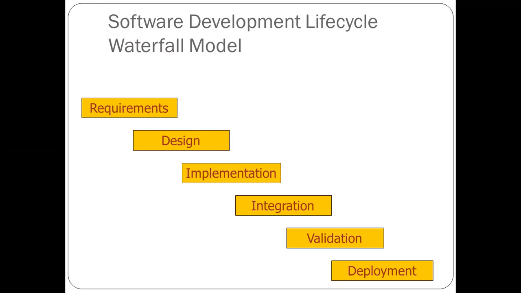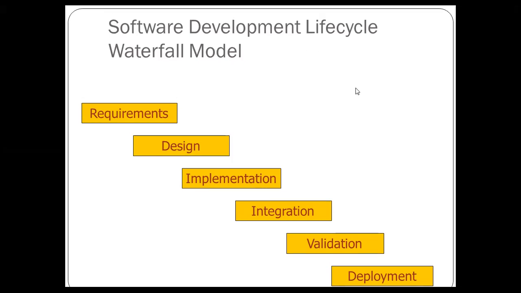How will you divide your implementation or the software into a number of stages? So this is the working principle of the waterfall model. You are dividing your work into several phases: requirements, design, implementation, integration, validation, deployment.